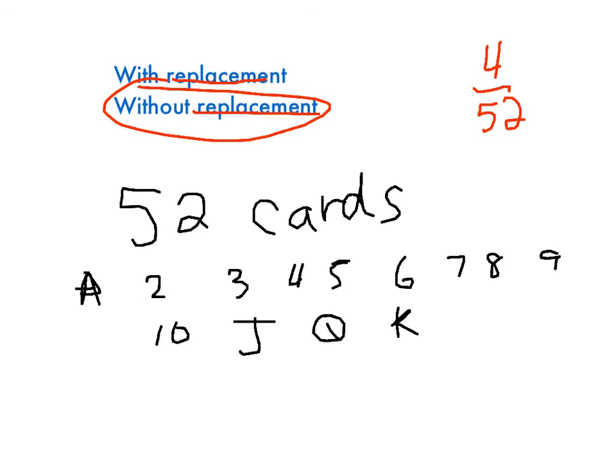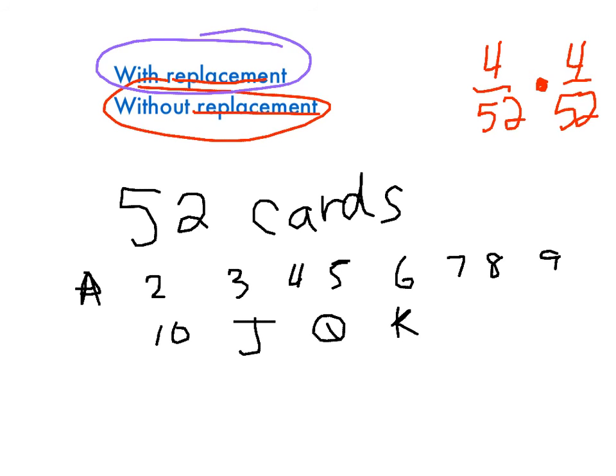Anytime there's a replacement, it's an independent event, because just because I got a 10 on the first round doesn't change my chances of getting a 10 on the second round, as long as we put the card back. So this is going to be another 4 out of 52, so we just multiply 4 out of 52 times 4 out of 52.